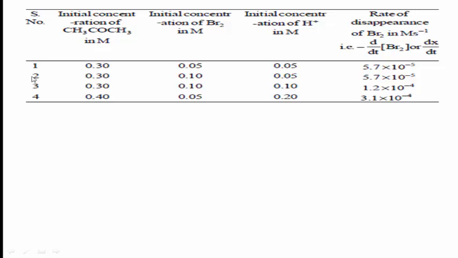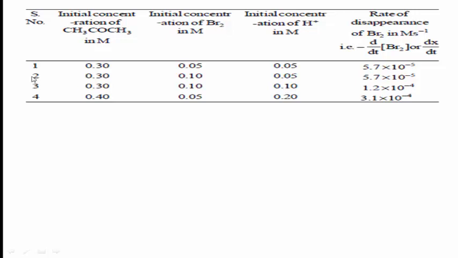From 3 and 4, the rate should have doubled due to the increase in concentration of H plus from 0.10 M to 0.20 M, but the rate has changed from 1.2 into 10 to the power of minus 4 to 3.1 into 10 to the power of minus 4. This is due to the change in concentration of CH3COCH3 from 0.30 to 0.40 M. Thus, the rate is directly proportional to acetone.